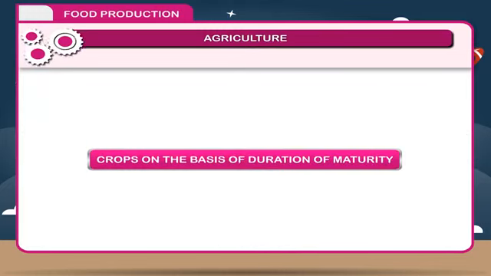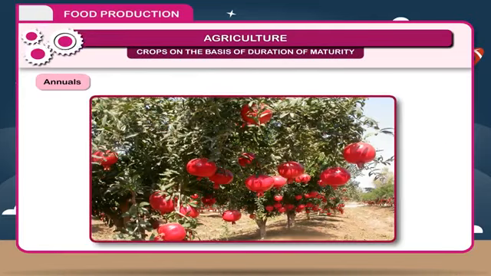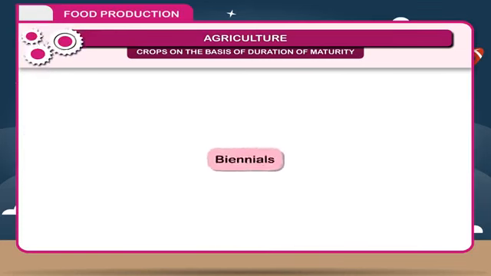Crops on the basis of duration of maturity. Annuals. Plants which complete their life cycle in one season or in 1 year from germination to flowering and fruiting are called annuals. For example, wheat, rice, maize, etc.